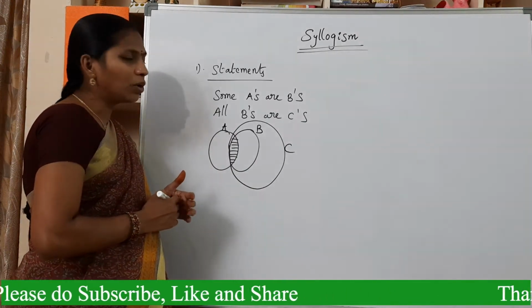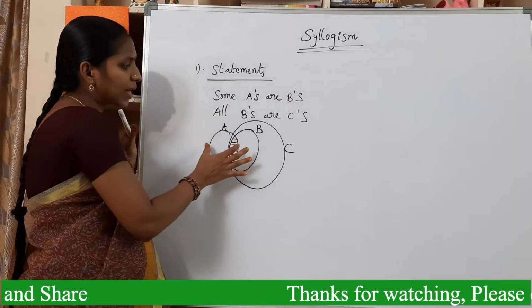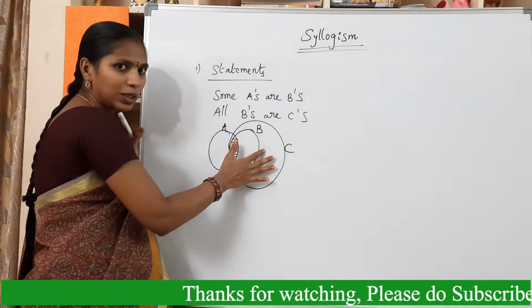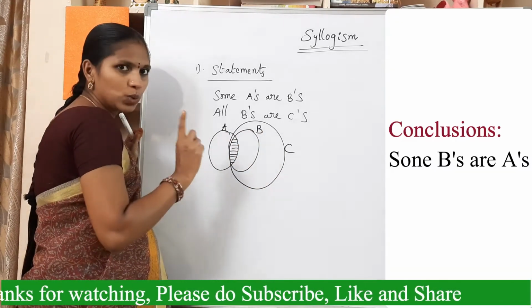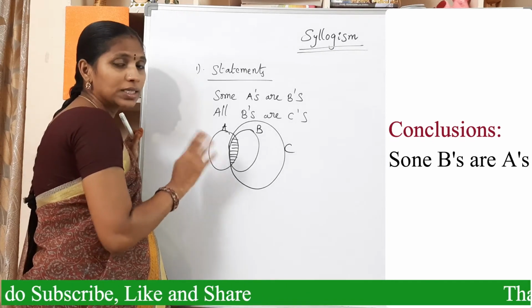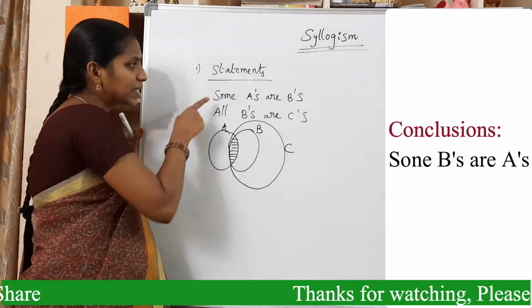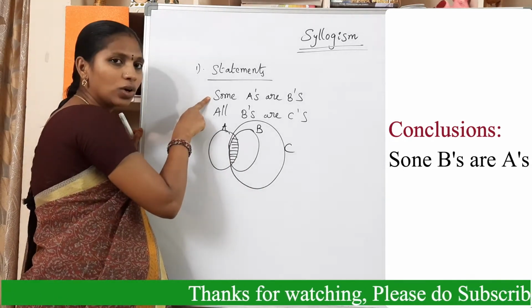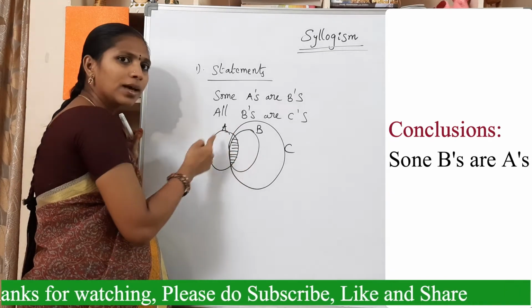Now see, what may be the conclusions? According to the first one, some A's are B's. We can conclude that some B's are A's. That is one conclusion. And we can't say some A's are not B's and some B's are not A's, because this is a positive statement, so the conclusion must be positive. Some A's are B's means some B's are A's.